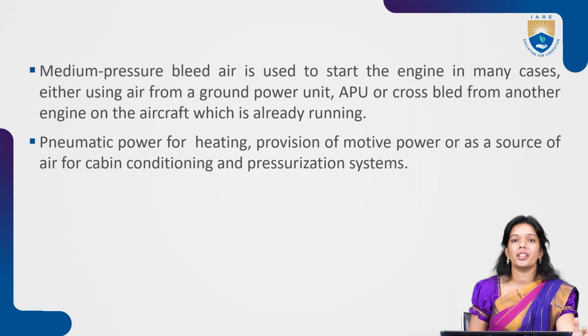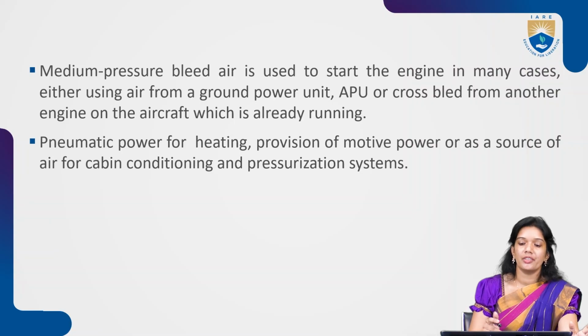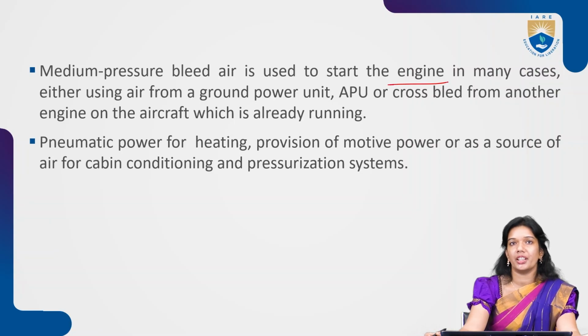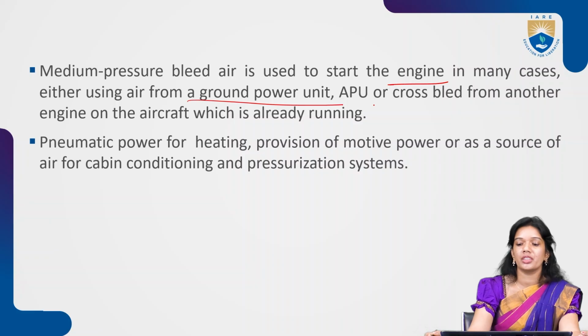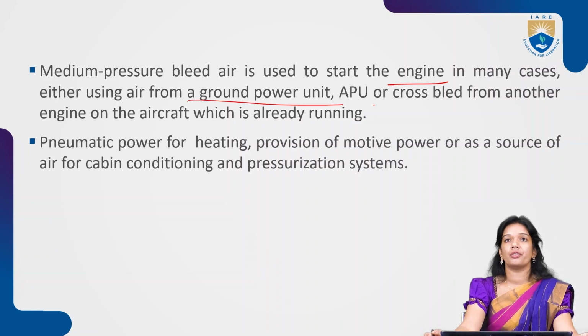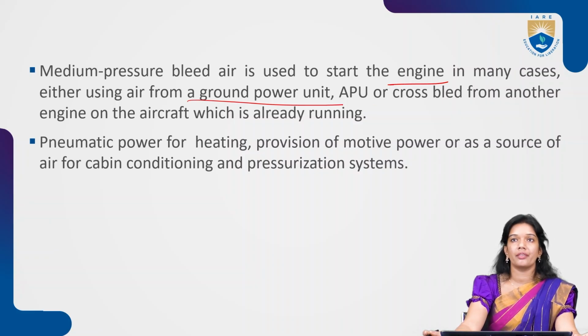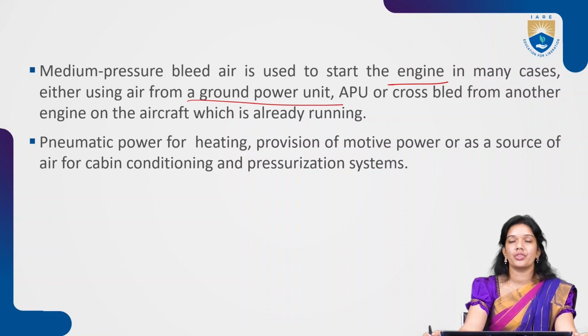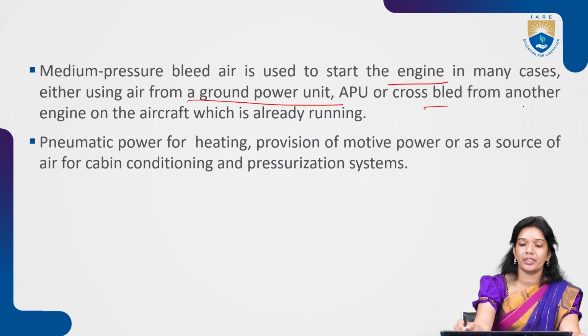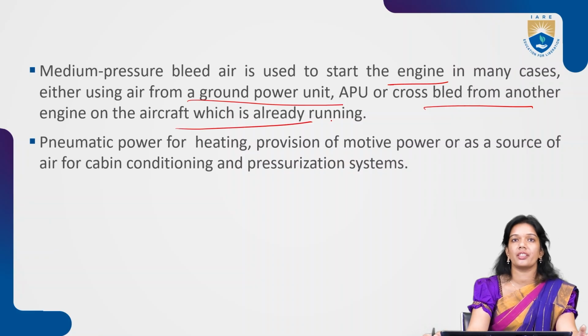Then you have a medium pressure regulated bleed air, which is used to start the engine itself. In order to start the engine, I need some power; some source is required. That source comes from this medium pressure regulated bleed air. That is used from the ground power units, which is the APU, where I don't have the engines on. So here you need to use this particular power, or a cross-bleed from another engine on the aircraft which is already running.